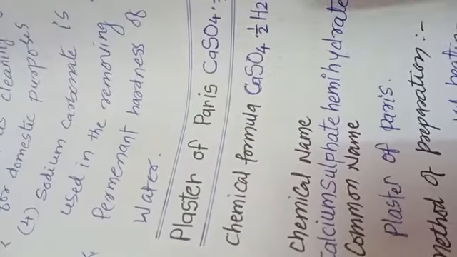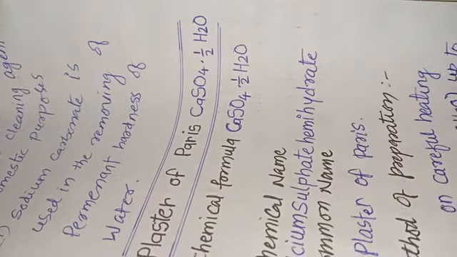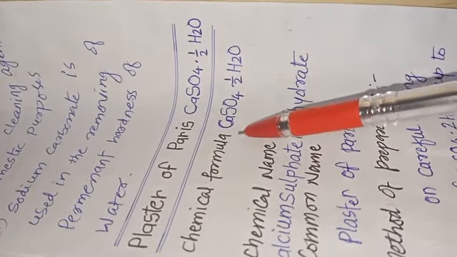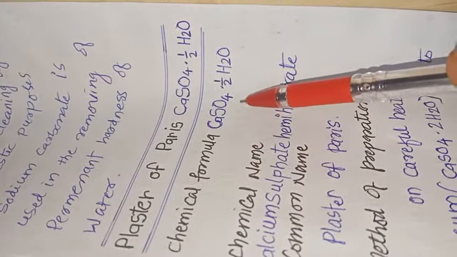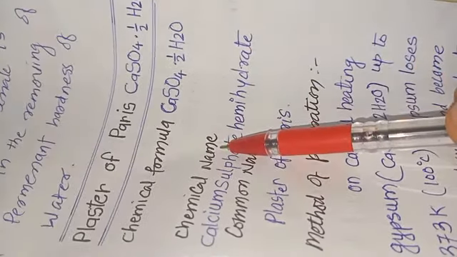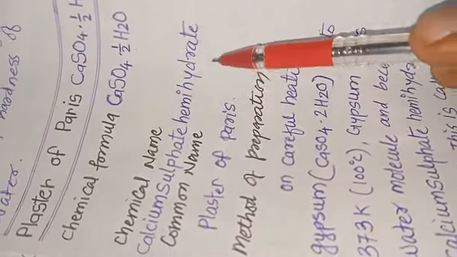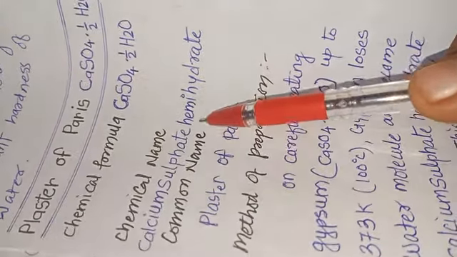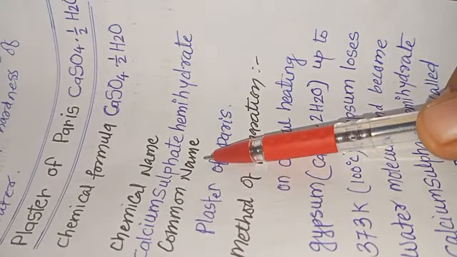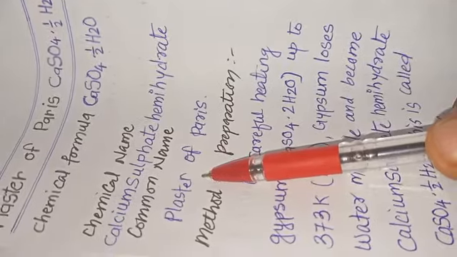Hello, dear students. Let us study about the plaster of Paris. The chemical formula for plaster of Paris is CaSO4 into half H2O. So the chemical name is called calcium sulfate hemihydrate. Hemi means half. The common name of calcium sulfate hemihydrate is plaster of Paris.